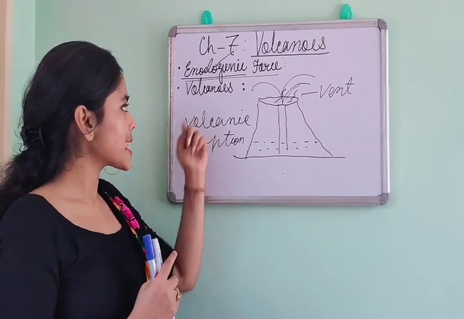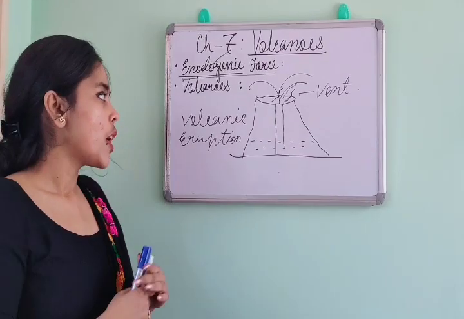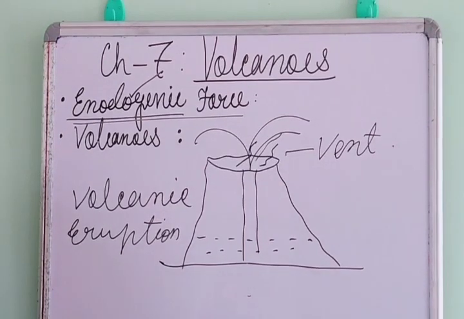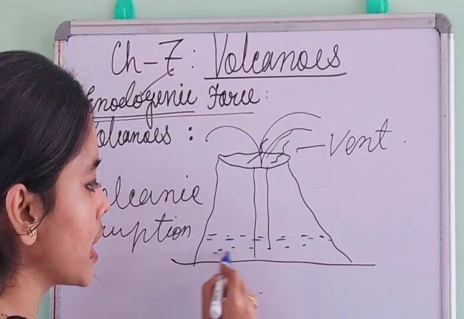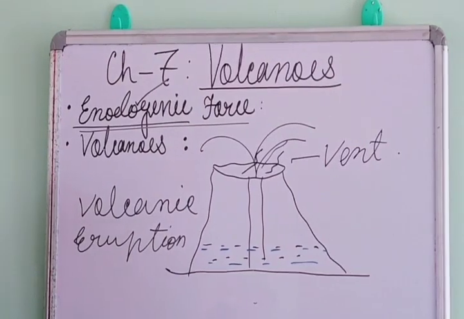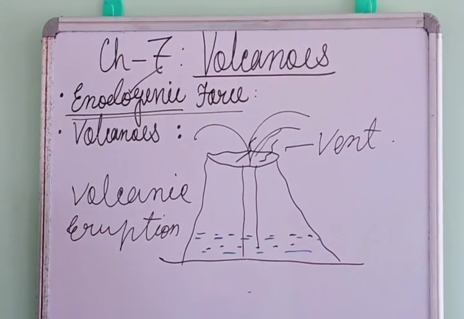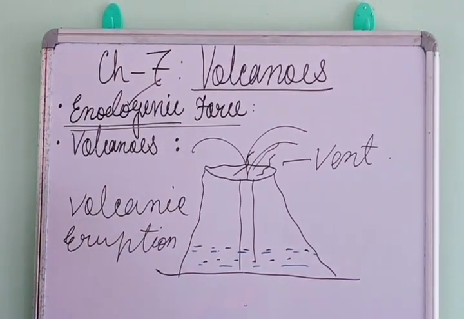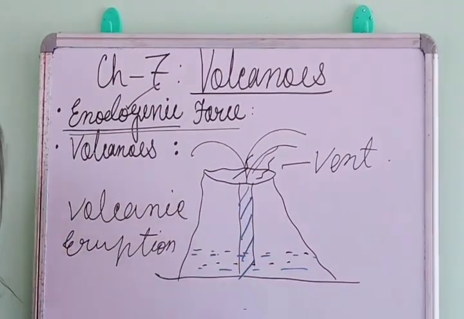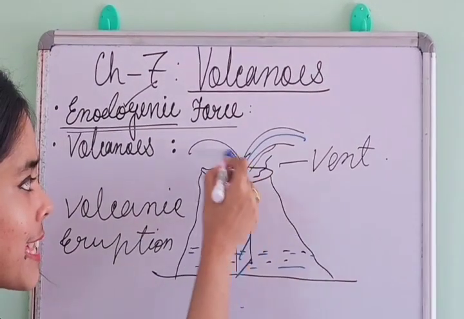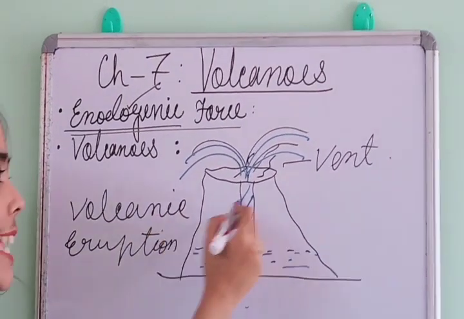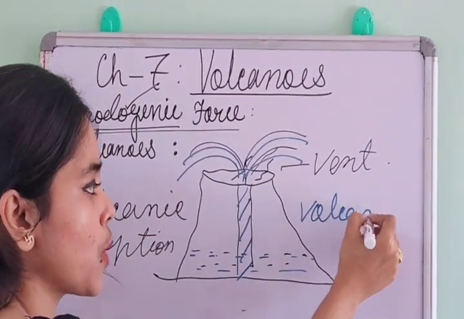Done? Now second is volcanoes. What do you mean by this? If I draw this picture, then it will be easy to understand. Now see, below the surface of the earth, there is hot molten magma present. When this hot molten magma starts moving outside of the earth's surface through a simple pipe structure, and comes outside of the surface of the earth, then it is known as a volcano.